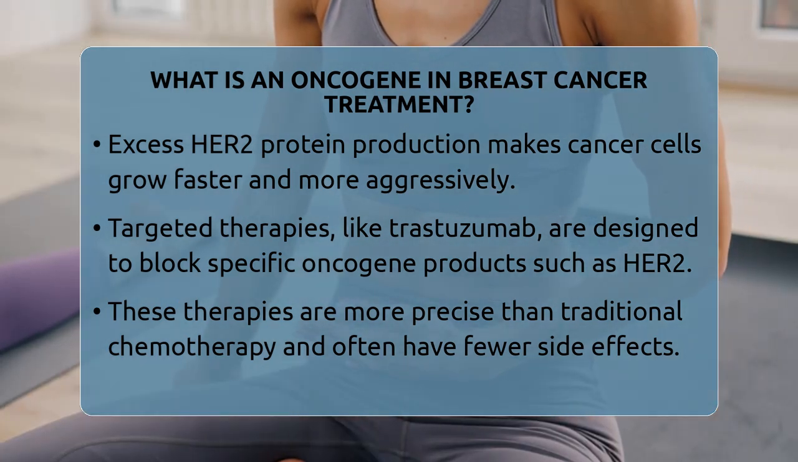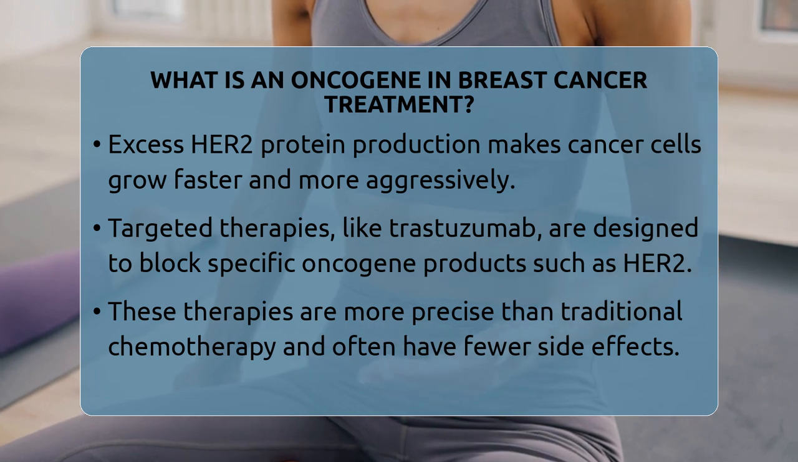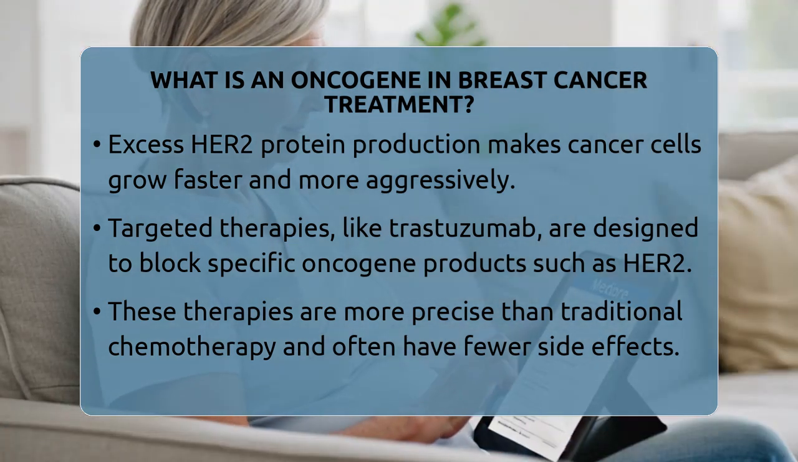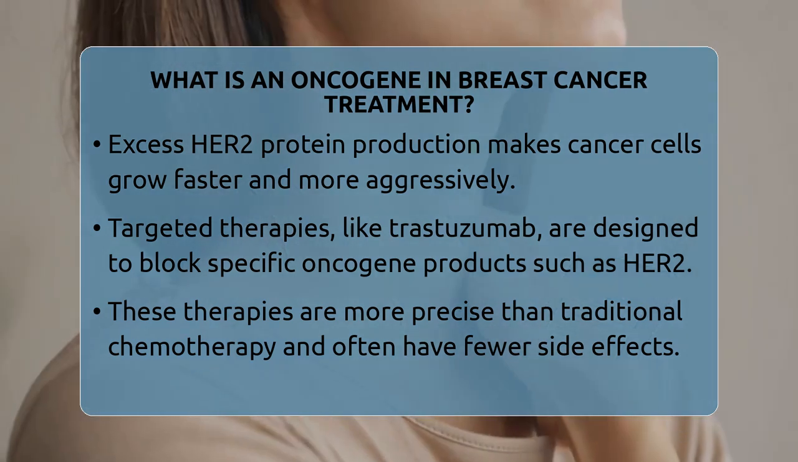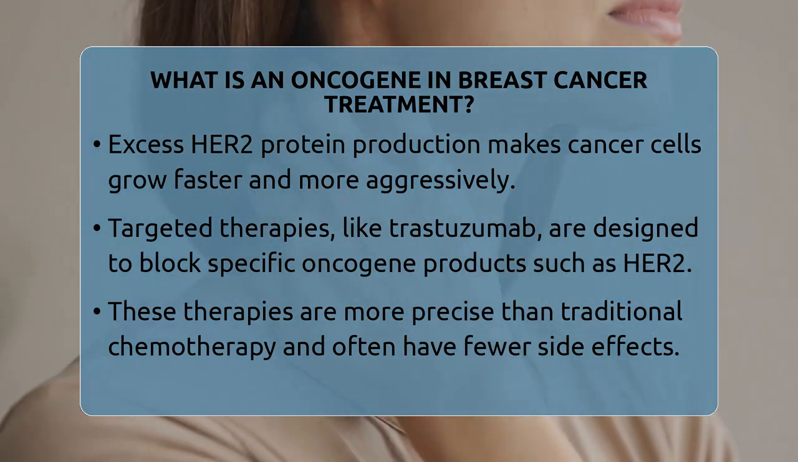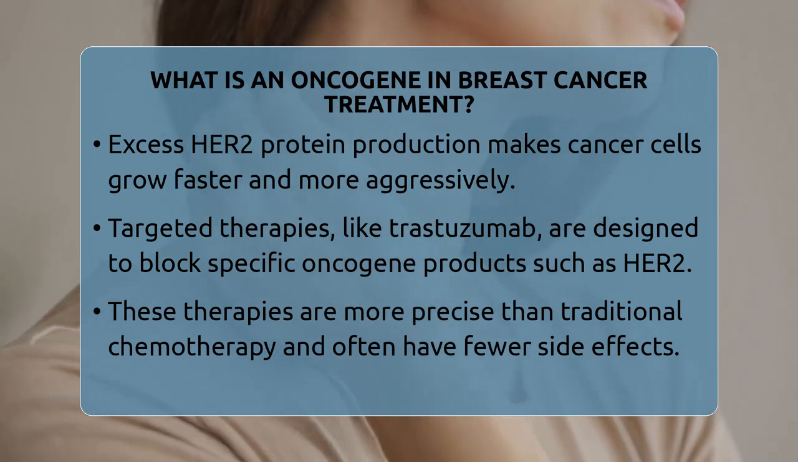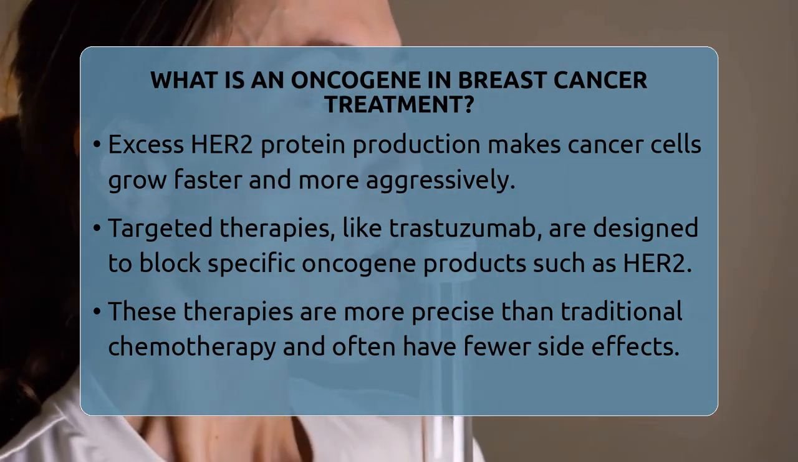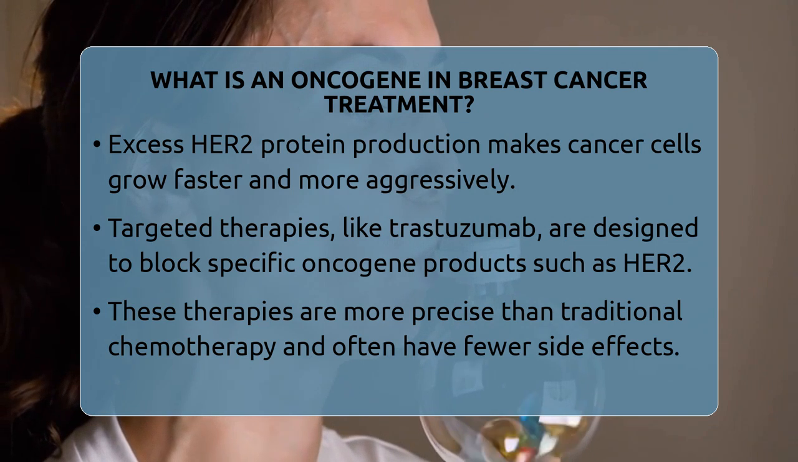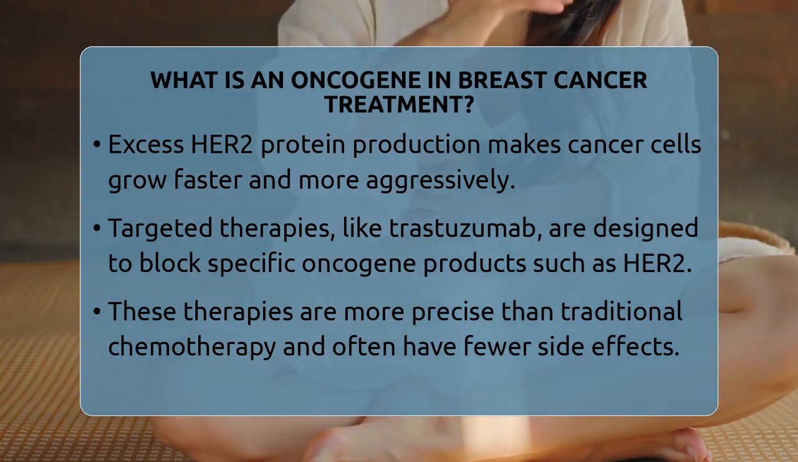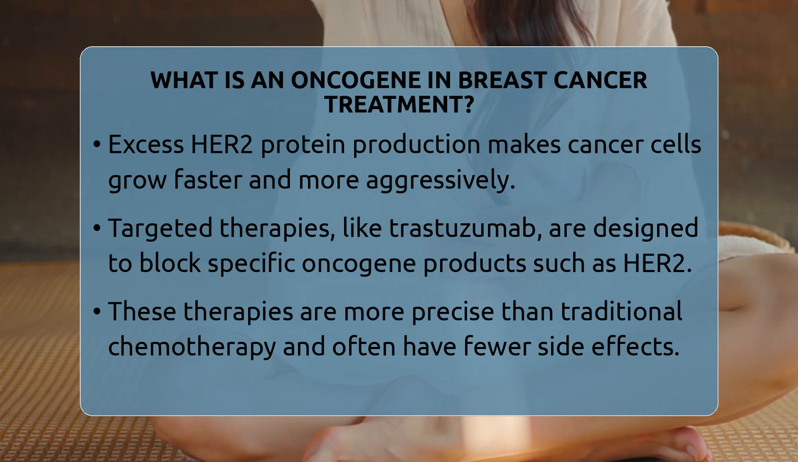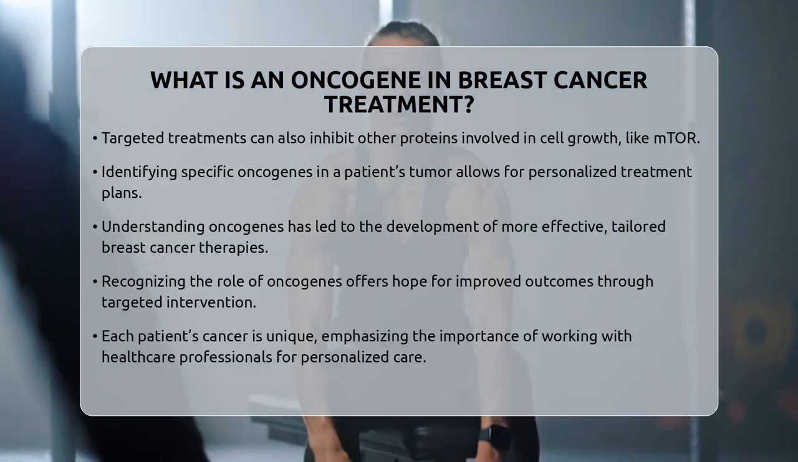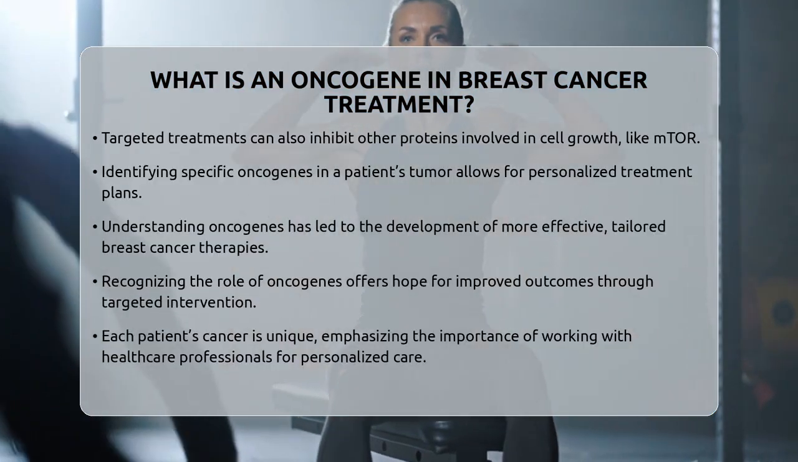Targeted therapies can also inhibit other proteins involved in cell growth, like mTOR, which is part of a signaling pathway that can be abnormally active in some breast cancers. By blocking these proteins, doctors can tailor treatments to the specific genetic makeup of a person's tumor, making therapy more effective. Understanding oncogenes is crucial because it helps scientists develop these personalized treatments.